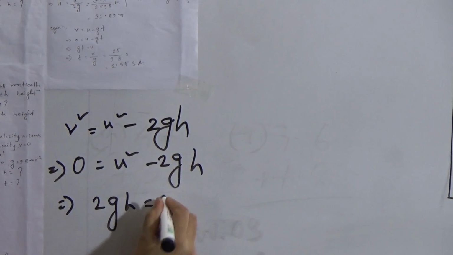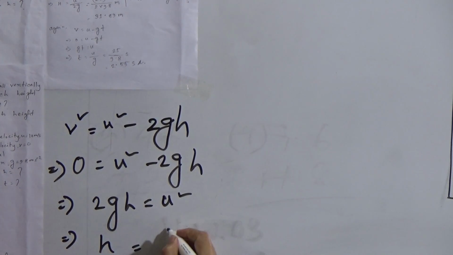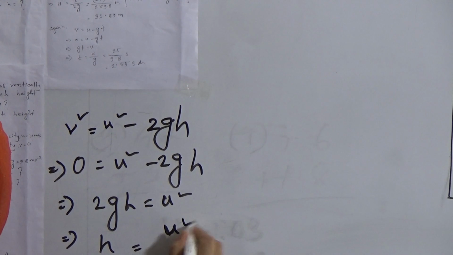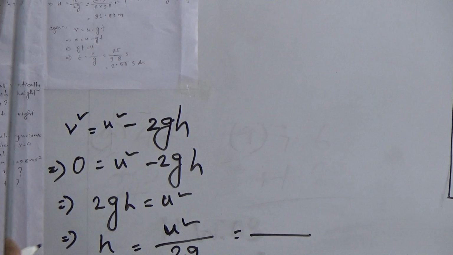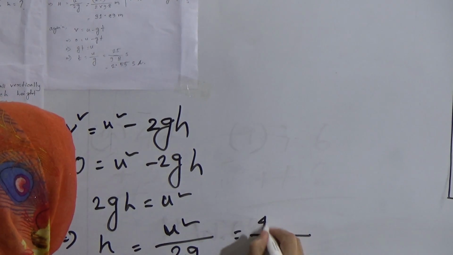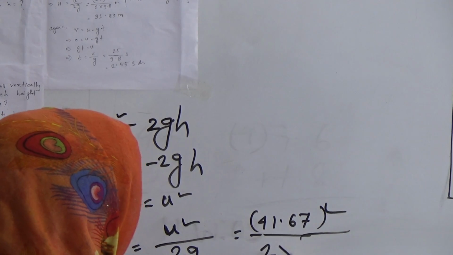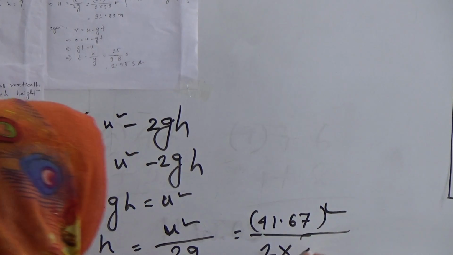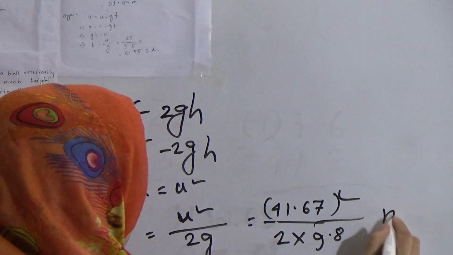2gh equals u square. We have to find the value of h, that means u square divided by 2g. Here u is given: 41.67 whole square divided by 2 into g. The value of g is 9.8 meter per second square, and the unit of h is meter.